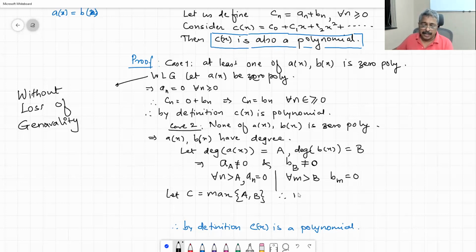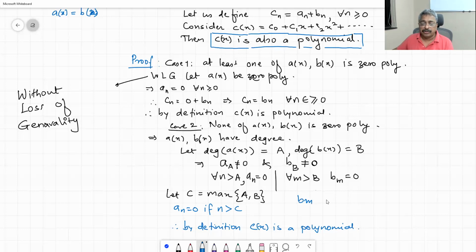Therefore, n greater than A and m greater than B implies n is greater than C, because you have chosen C, which is the maximum of A and B. So if you choose any n greater than C, an is equal to 0.